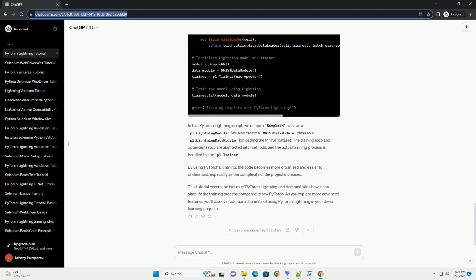project increases. This tutorial covers the basics of PyTorch Lightning and demonstrates how it can simplify the training process compared to raw PyTorch. As you explore more advanced features, you'll discover additional benefits of using PyTorch Lightning in your deep learning projects.